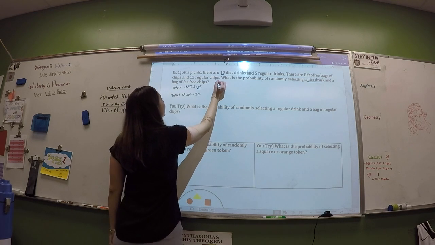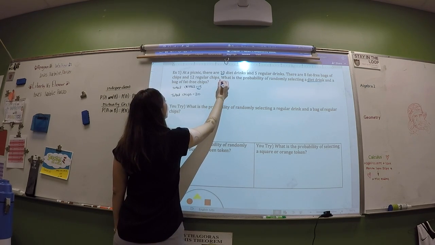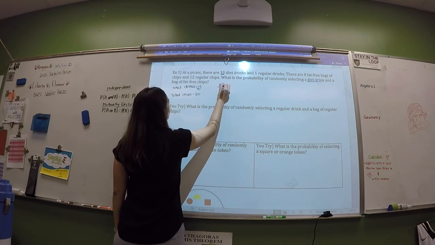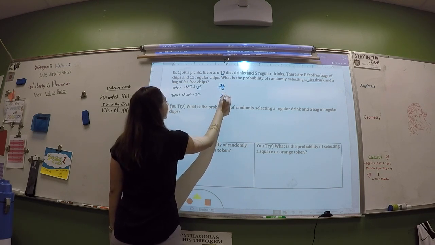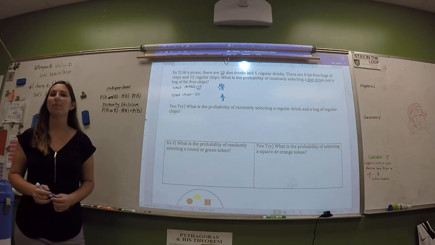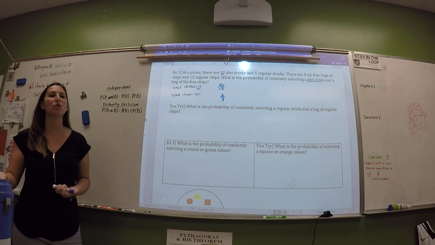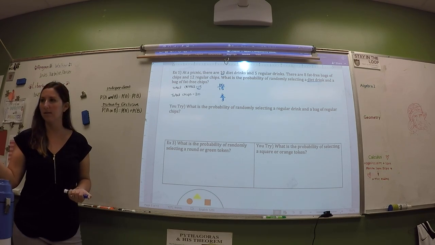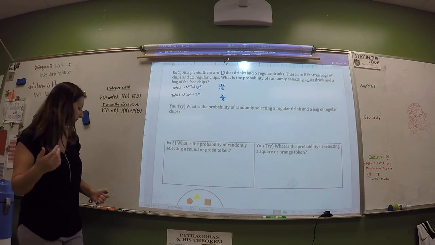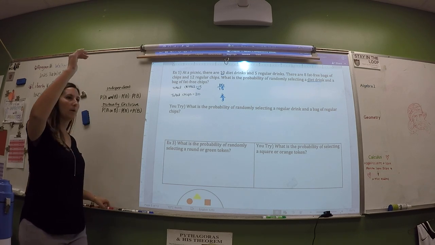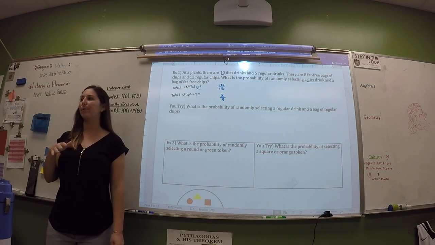2 over 3. How'd you get that? I put 10 over 15, and then you simplified it to 2 over 3. I'm so lost. That's the probability of selecting a diet drink. I remember doing this in pre-algebra. So it's the number of what we're trying to find over the total.